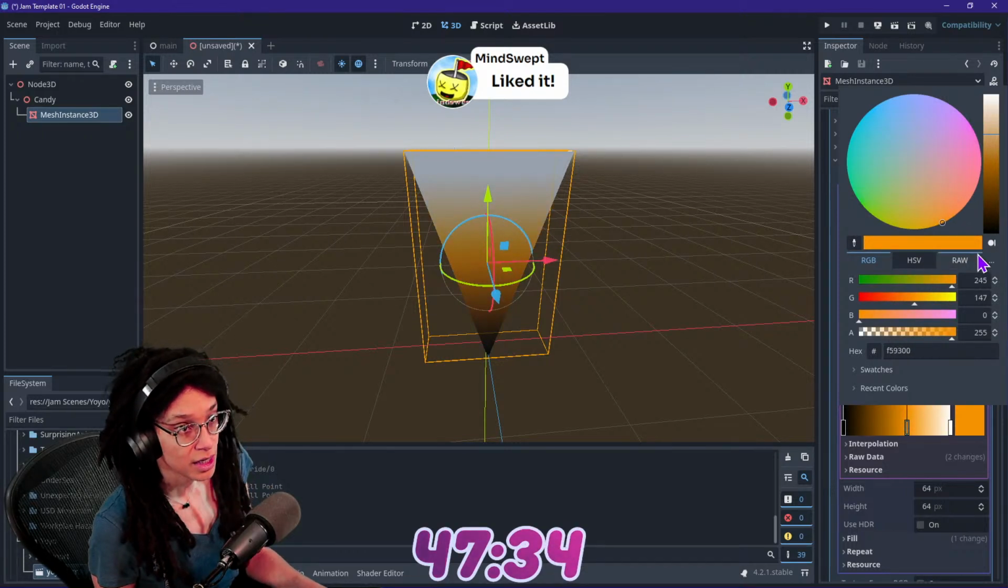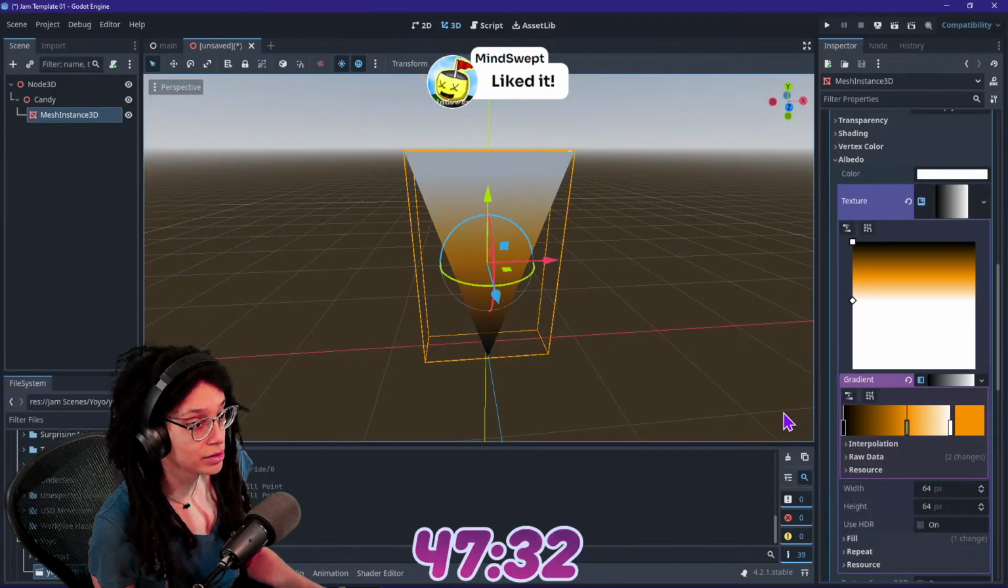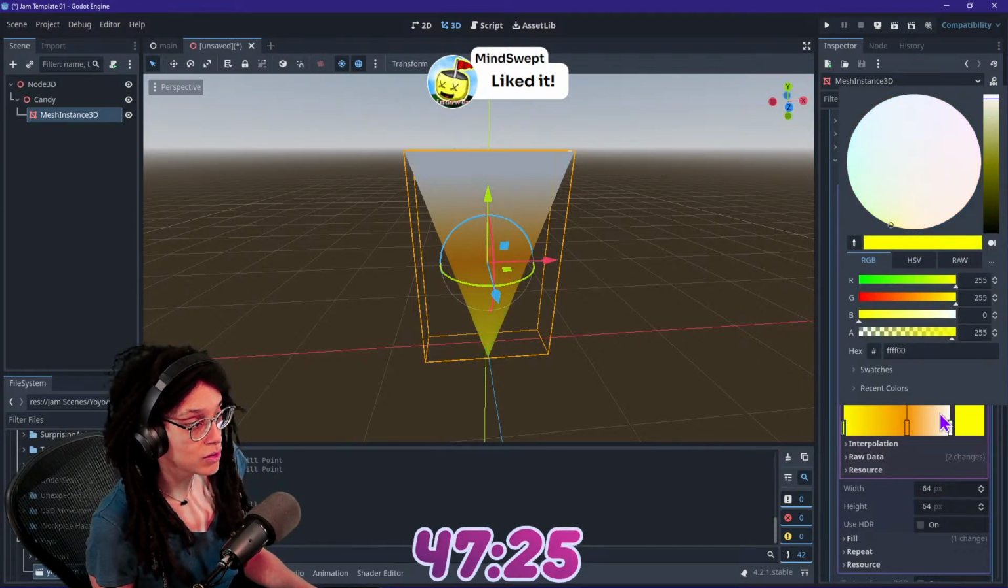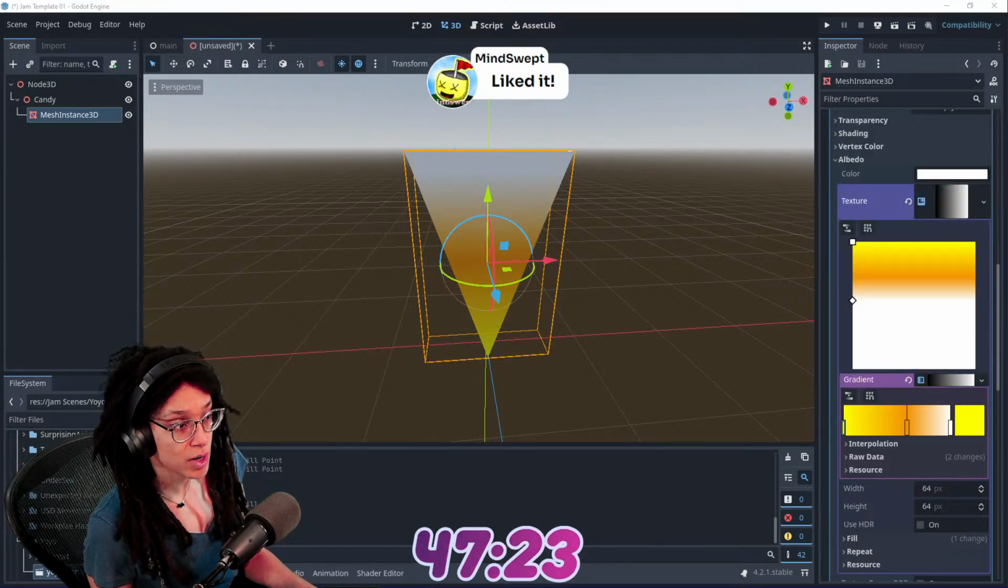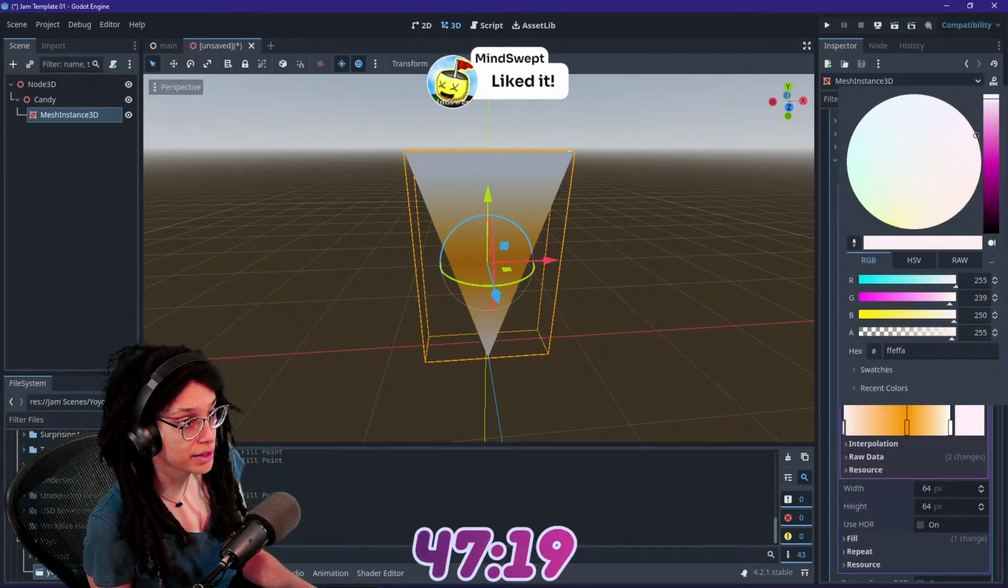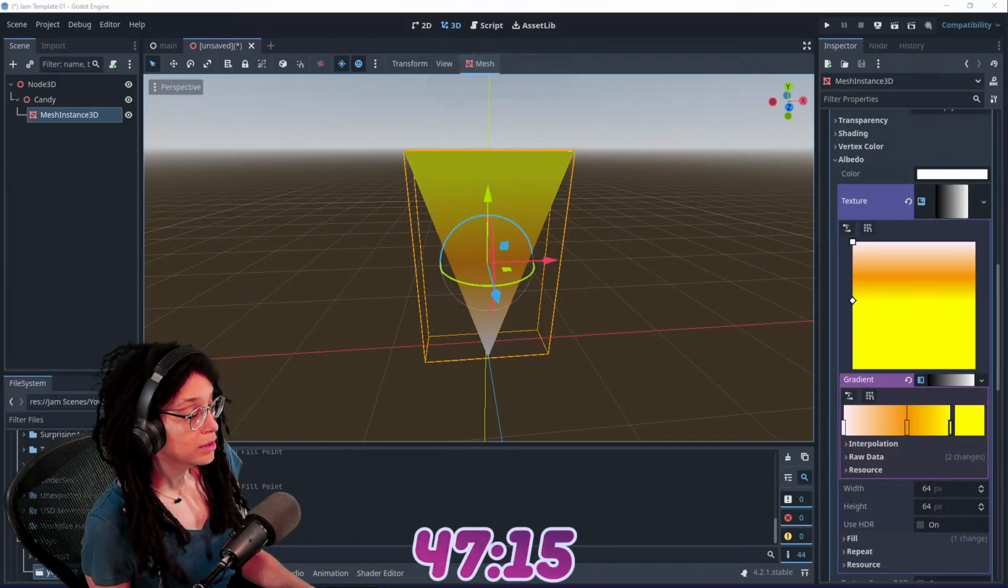Is it orange in the middle? Yes. And then it's yellow at the top, right? Yellow. Oh, that's the bottom. It's white at the tip. So it was confusing. I thought it was going to be the other way around. Alas, it wasn't. There we go.